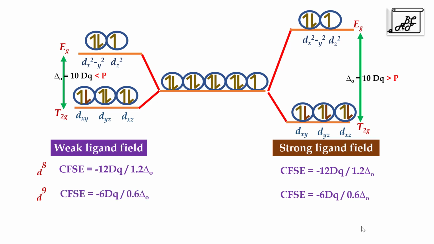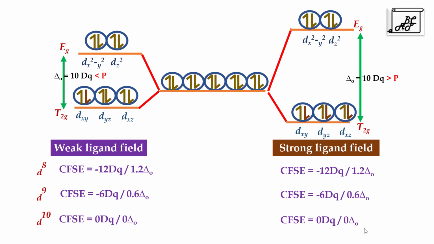And for the last electron, d10 electronic configuration, the electron again goes to Eg orbital in case of strong ligand field, also in case of weak ligand field. Total CFSE is calculated as 0 dq or 0 delta O. So from d1 to d10 electronic configuration, we should remember that for d1, d2, d3 and d8, d9, d10, the CFSE is same for strong ligand field and for weak ligand field. But for d4, d5, d6 and d7 electronic configurations, CFSE is different in weak ligand field and in strong ligand field.